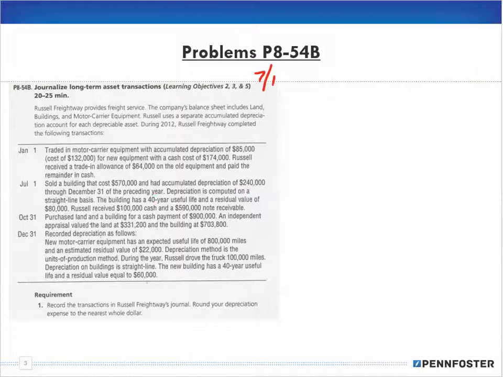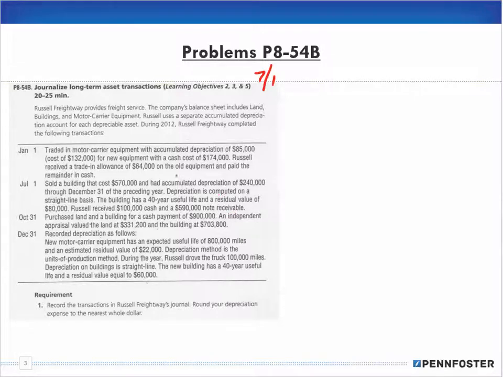Depreciation is computed on a straight line basis. The building has a 40-year useful life and a residual value of $80,000. Russell received $100,000 in cash and a $590,000 note receivable.